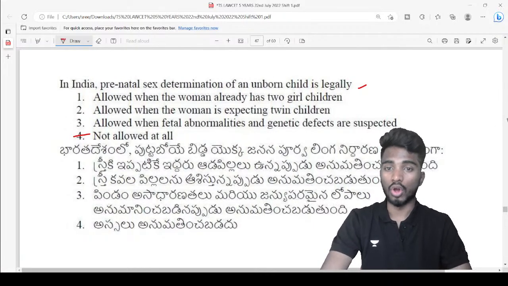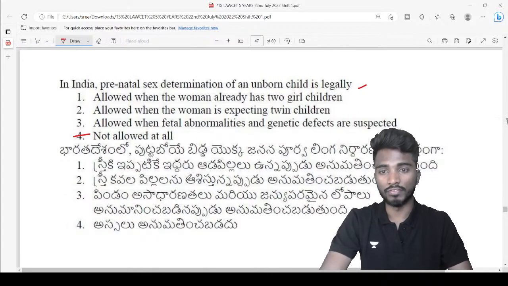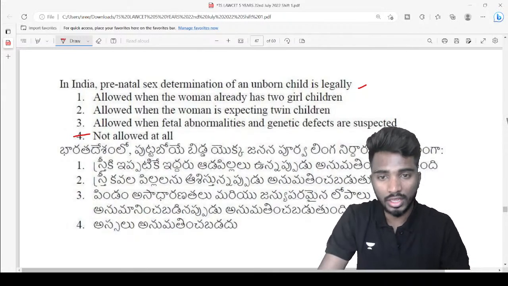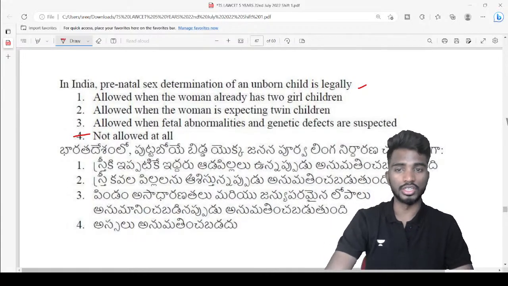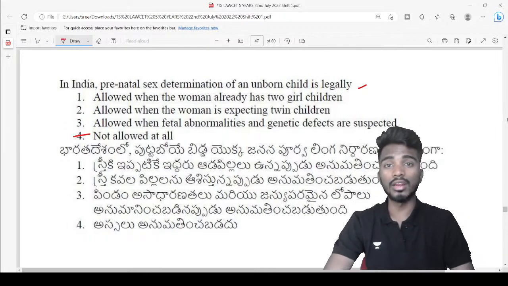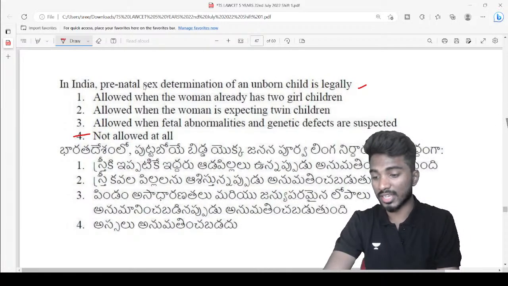There doctors might decide about the further action. That is what I'm explaining now, Srikanth. When there are fetal abnormalities and genetic defects suspected, we will tell whether we have to deliver the baby or not, but we are not going to determine the sex, right?